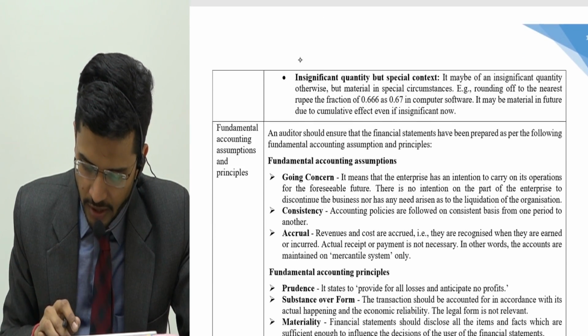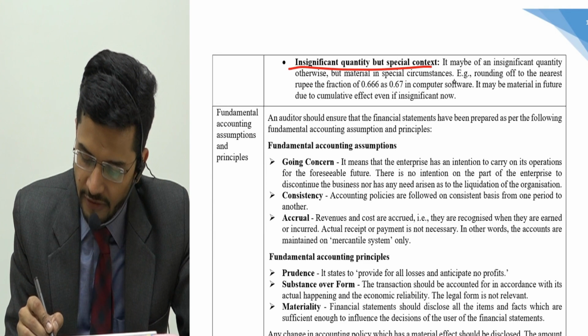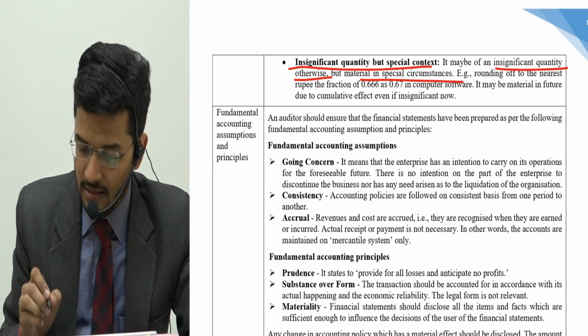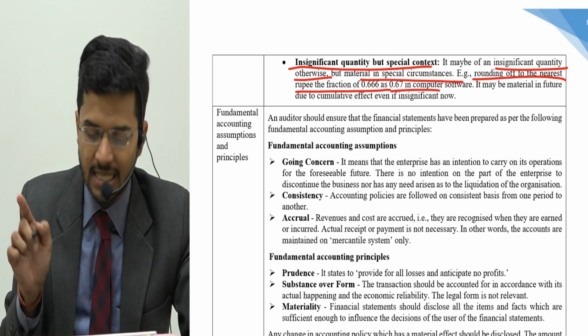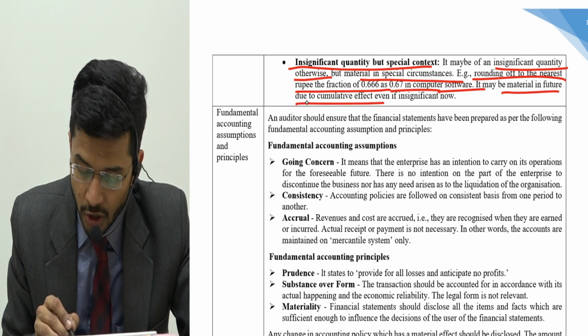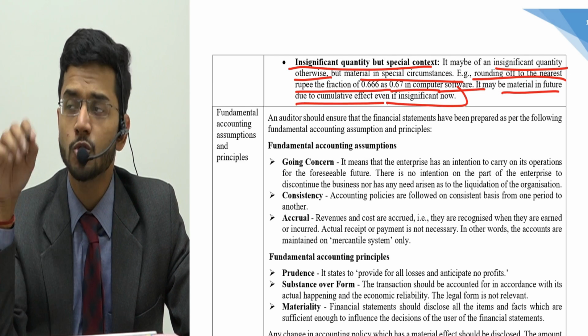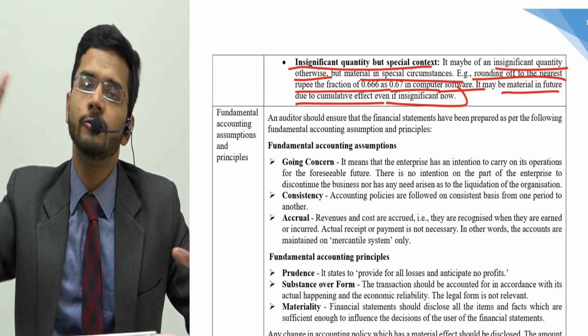Then insignificant quantities but special context. This is a very important thing, guys. It may be of insignificant quantity otherwise, but material in special circumstances. For example, rounding off to the nearest rupee a fraction of 0.666 in the computer software. It may be material in future due to cumulative effect, even if insignificant now. So if you keep on rounding up, then this amount will become big in future.